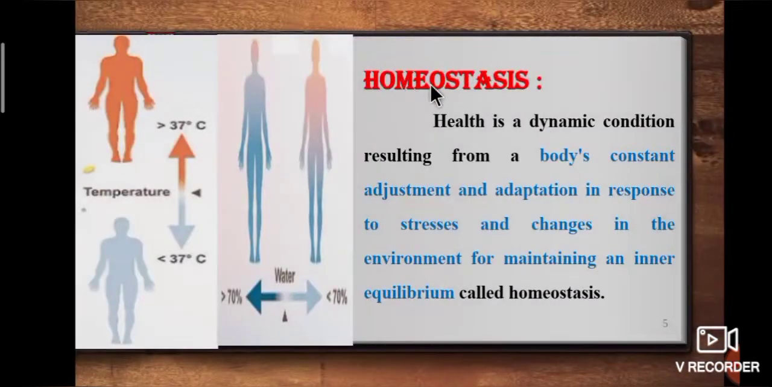Next, we have seen homeostasis. What is homeostasis? Health is a dynamic condition resulting from your body's constant adjustment and adaptation in response to stresses and changes in the environment for maintaining an inner equilibrium called homeostasis. Example, equilibrium of human body temperature and water level.